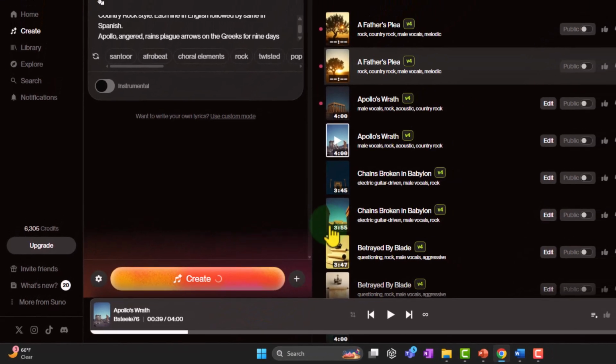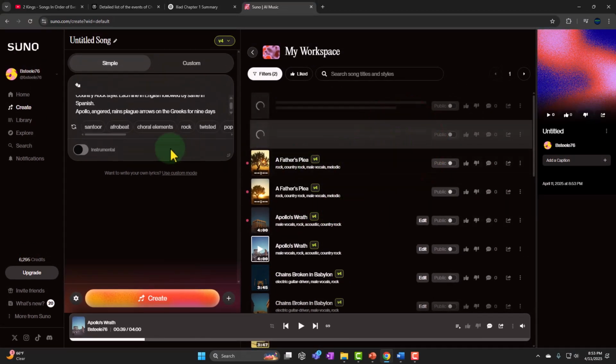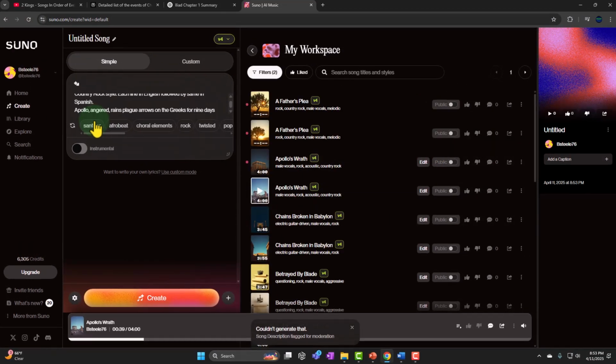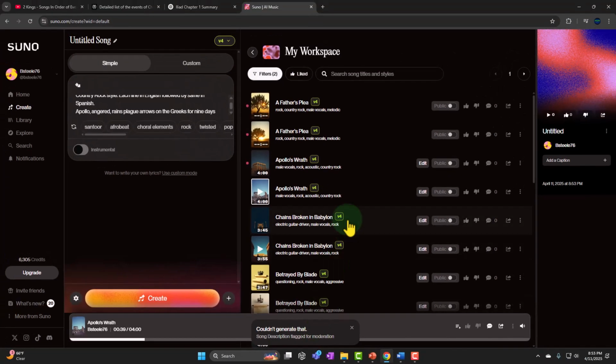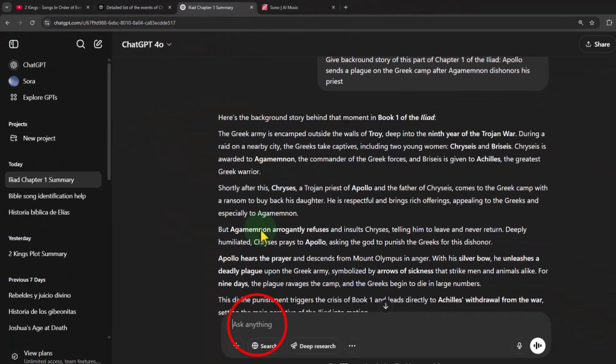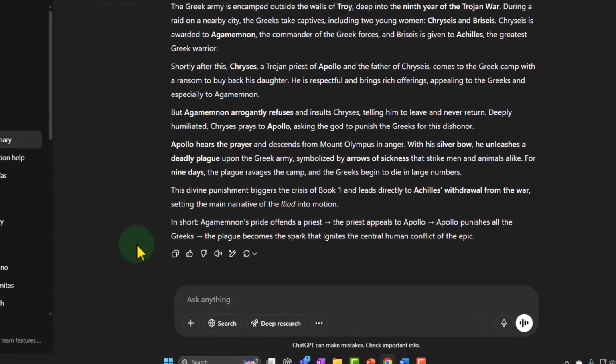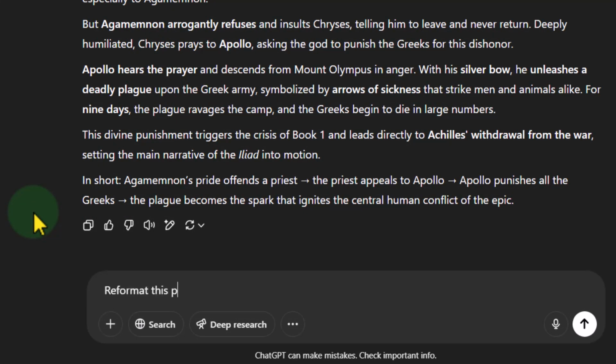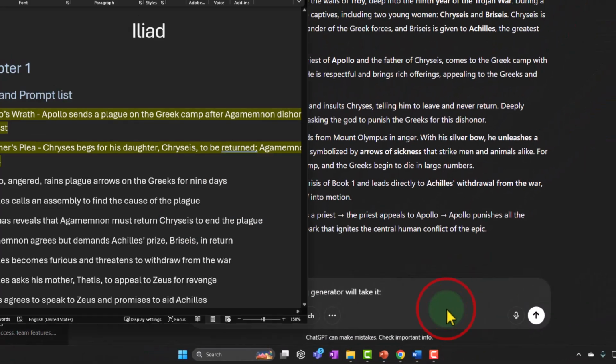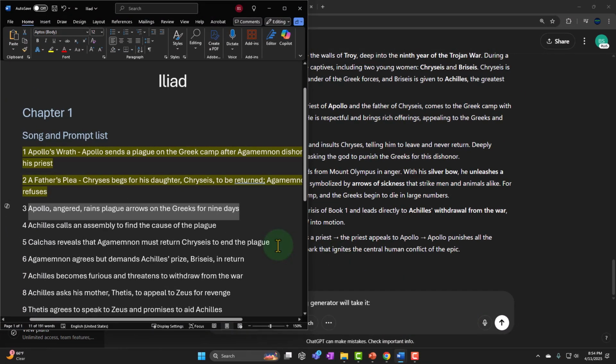Create. Boom. And now notice sometimes, like if it said someone got killed or something like that, see how it said it couldn't generate that. So that's kind of a pain. Why couldn't it generate it? Because there's something it didn't like in that prompt. So what didn't it like? Let's go over here and I'm going to ask, reformat this prompt so the AI song generator will take it. And so which prompt didn't it like? It didn't like this prompt.